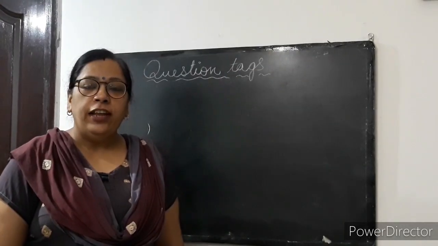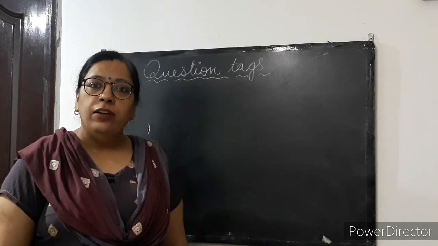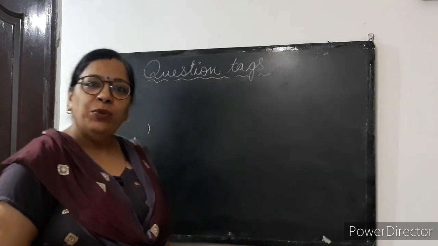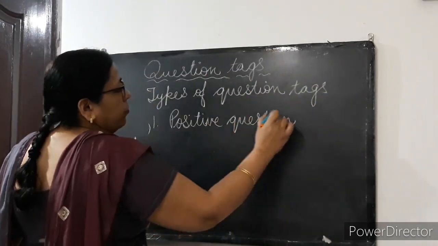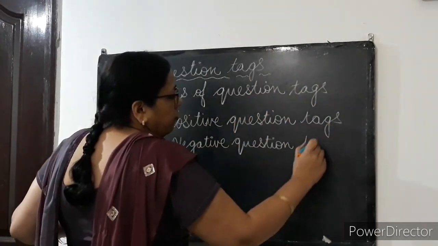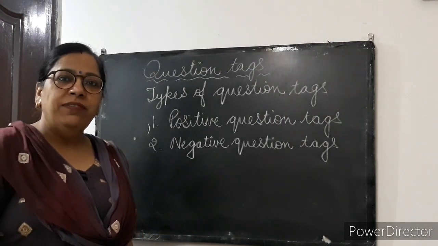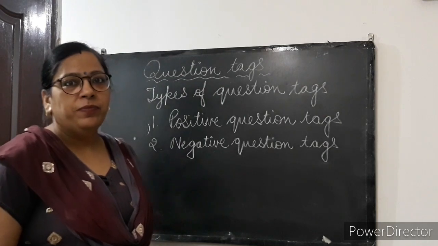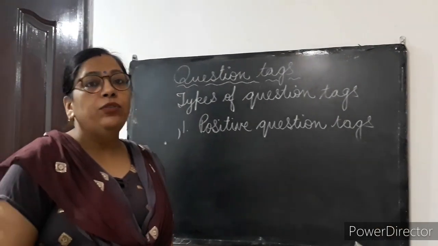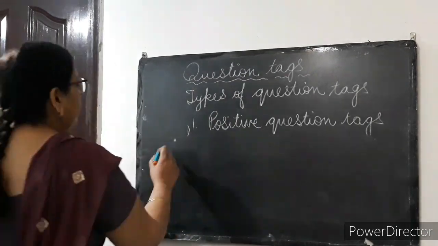Types of question tags. There are two types of question tags, positive and negative. Now let's have a look. The two types of question tags are positive and negative. Now let's do positive question tags first. If the sentence is negative, the question tag is positive. Now let's see some examples.